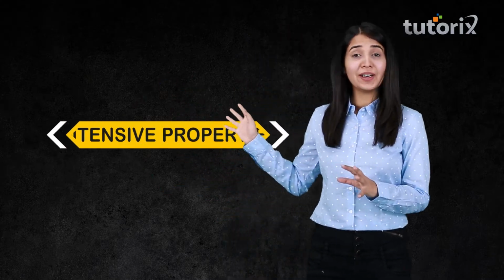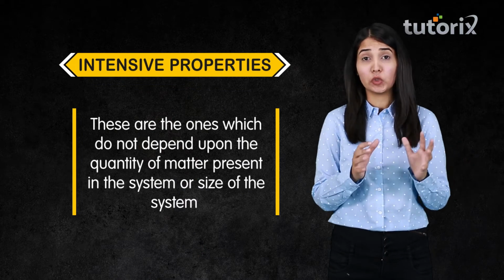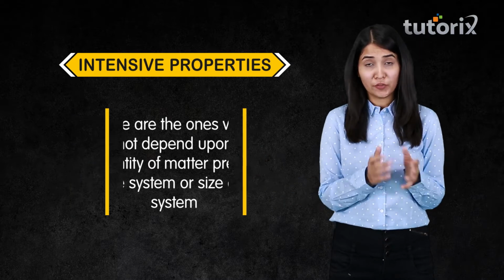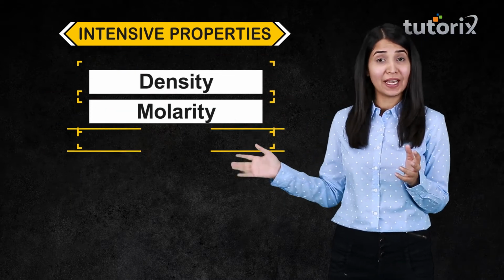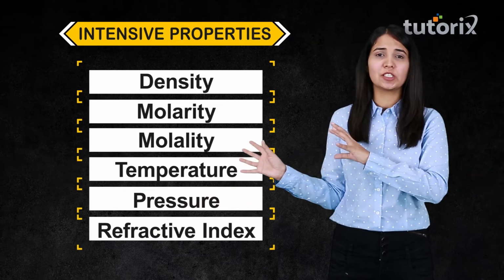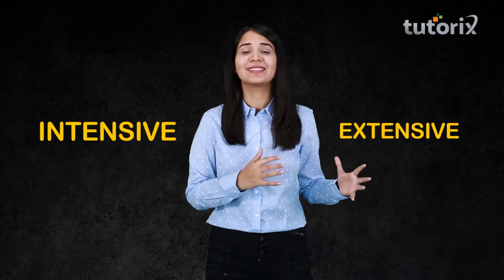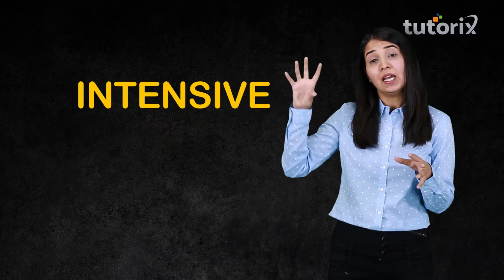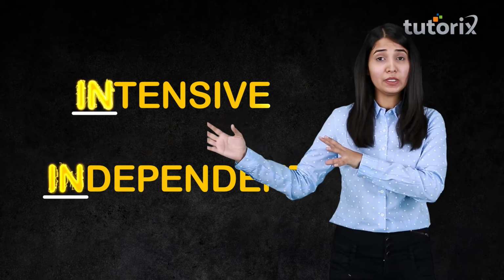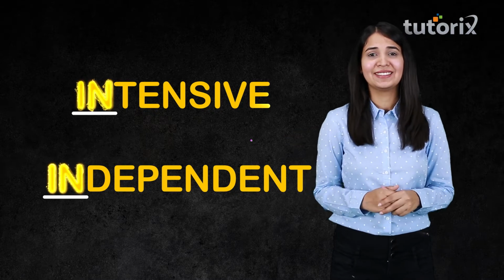Alright, so first of all, if I talk about the intensive properties, these are the ones which do not depend upon the size of matter or the size of the system and are unaffected by it. For example, density, molarity, molality, temperature, pressure and refractive index. And there are many more, and these are just for understanding. What you need to know is mainly what is intensive and what is extensive. Or if I say it this way, the In of intensive, In of independent. So an intensive property is independent of the partition or independent of the size of the matter.